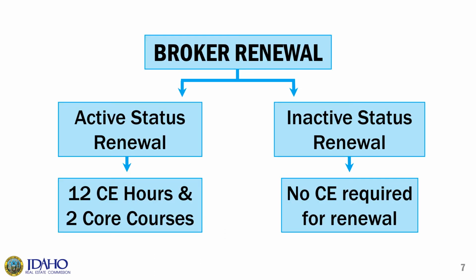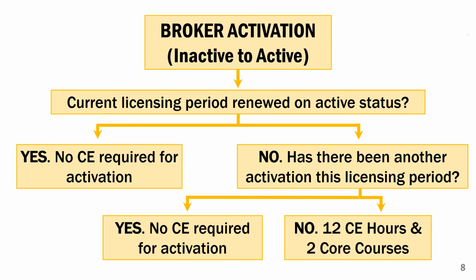Brokers wishing to renew their license on active status must also complete 12 hours of continuing education elective credit and 2 commission core classes. Brokers that wish to renew their license on inactive status do not need to complete any education. However, once they wish to activate their license again, they will need to complete all required education prior to activating their license.